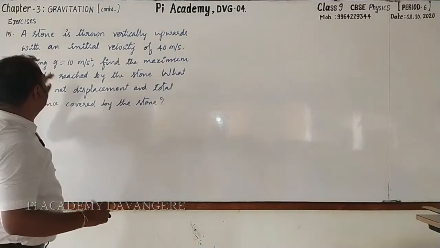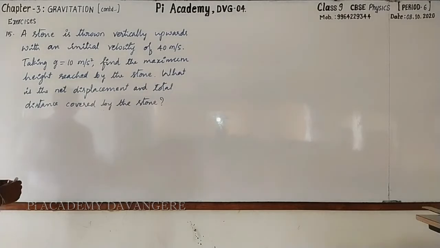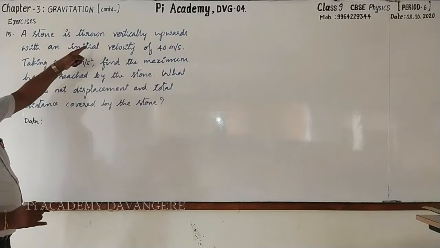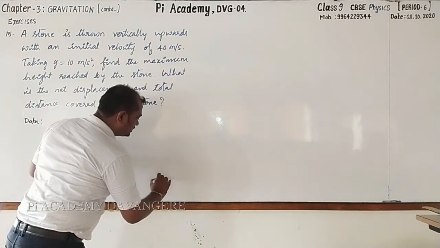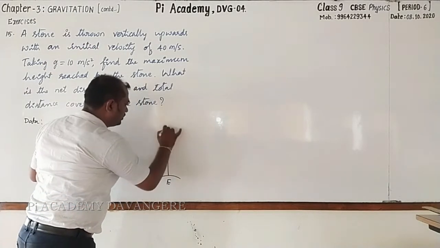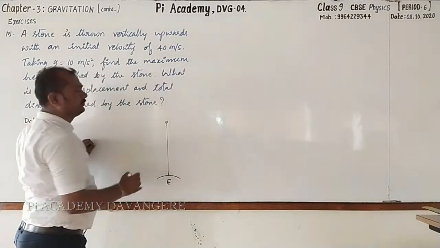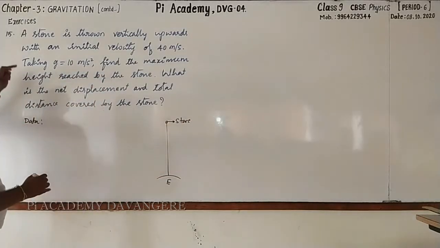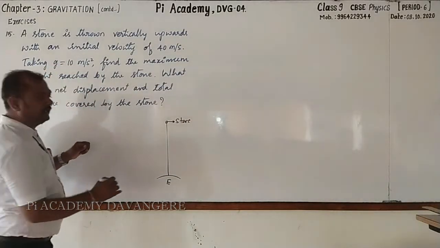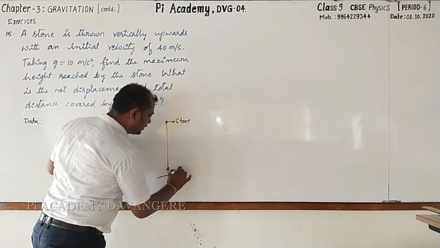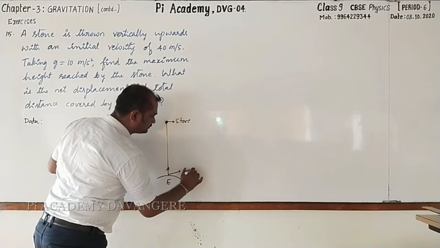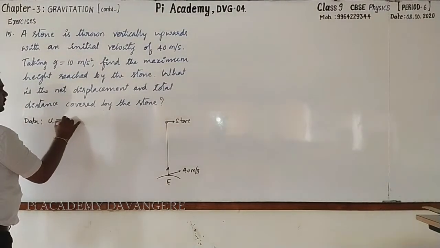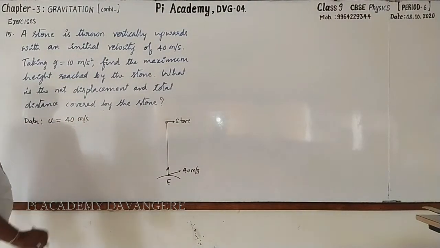So pausing the video, copy the statement, then you will start writing with me. Yes, first let us write data. Okay, a stone is thrown vertically upward. See, this is the ground. From here, we will go for throwing the stone. This is the stone. Next, with an initial velocity of 40 meter per second. So, initial velocity given to the stone is 40 meter per second. Here I'll write u equal to 40 meter per second.